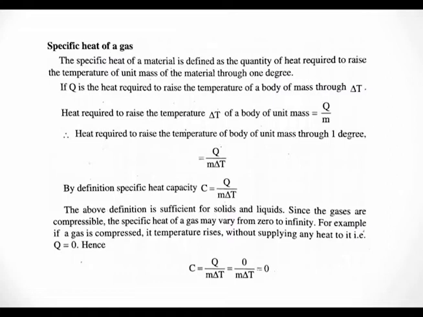So this is known as the specific heat capacity of that material. This is exactly the same in the case of liquids and solids. But in the case of gases, we know that C is equal to Q divided by m delta T. But when we compress the gas without giving any heat, there is a tendency for its temperature to increase. So this term becomes 0. That is a problem connected with finding the specific heat capacity of gases. So normally we express the specific heat capacity of gases at specific conditions. That is known as CV and CP.